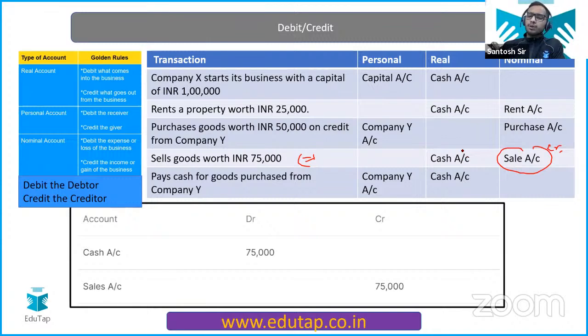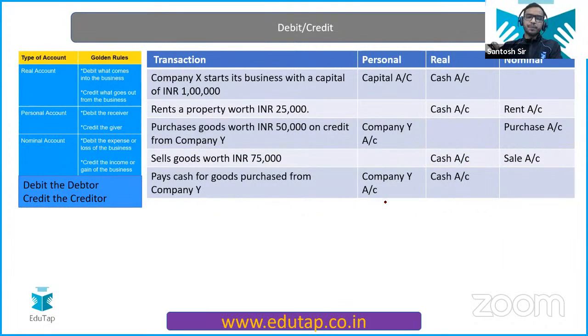And now you are getting the cash. The second account getting impacted here is the cash account. So you are getting the cash, which means an asset, a real account, is increasing. So you are going to debit it because it comes in. So cash account debit to sales account. Easy enough. Everyone clear? Okay.